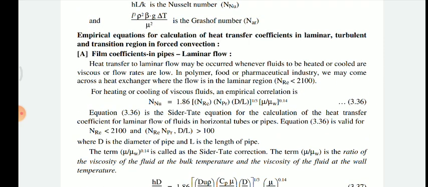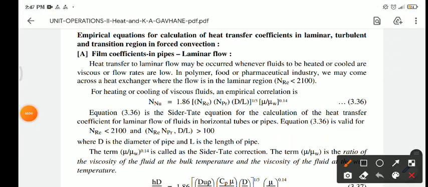In the examination, the examiner may also ask you to explain the Sieder-Tate equation. So the calculation of the heat transfer coefficient for laminar flow is for the fluid in a horizontal condition.